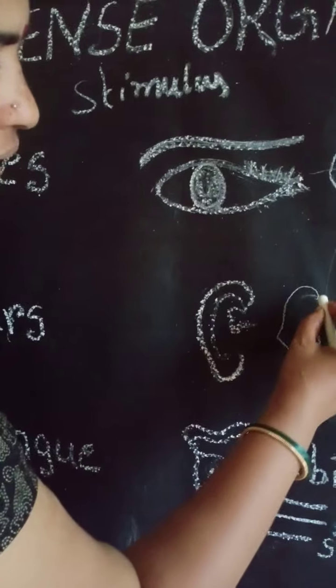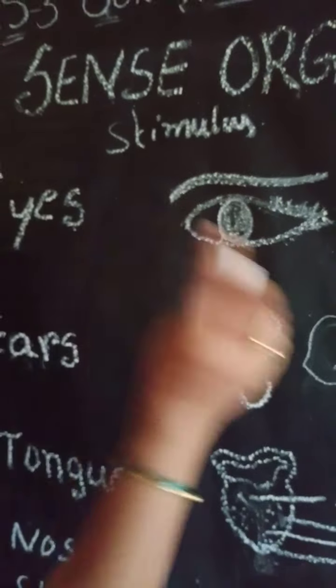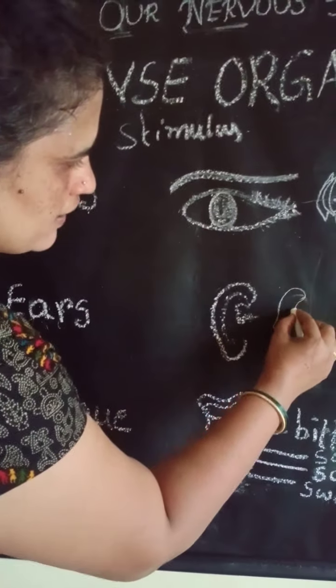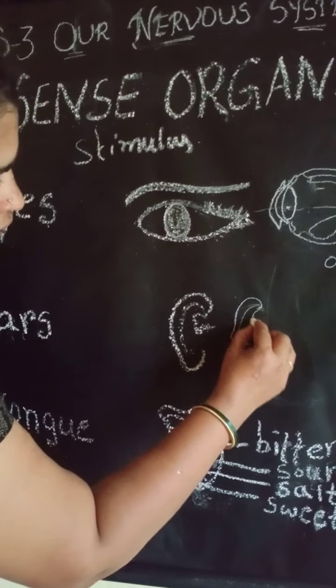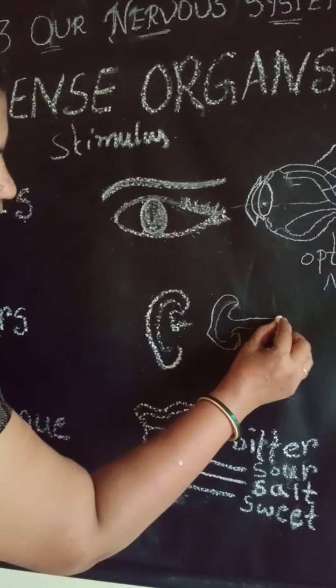This is the ear pinna. You can see this outer part, this is the ear pinna. When you see the inside of the ear, here there will be a canal.